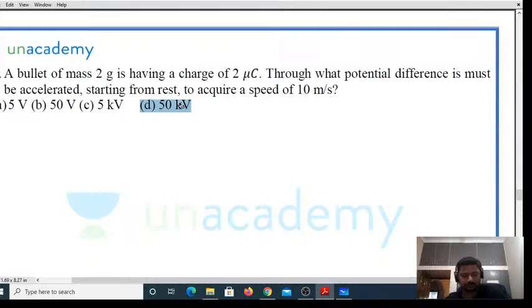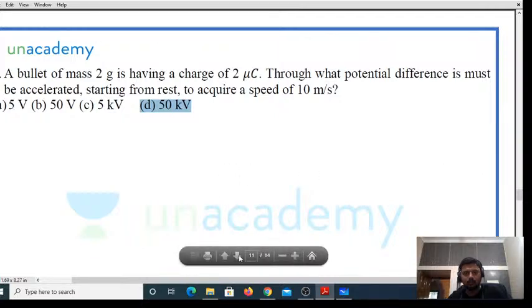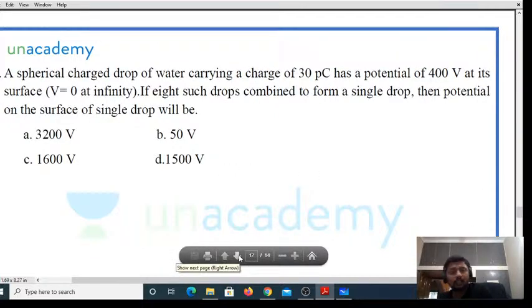Now, a spherical charged drop of water carrying a charge of 30 picocoulombs has a potential of 400 volts at its surface, right? If 8 such drops are combined to form a single drop, then the potential on the surface of the single drop is